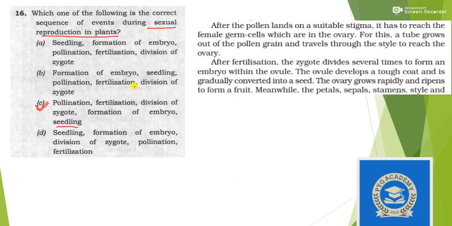The answer is option C, but let's check it. First the pollen lands on a suitable stigma. So pollination is first, yes. Then the pollen grains fertilize with the female gamete. Then after fertilization the zygote divides and forms an embryo, and this embryo develops into a seed. So the answer is option C. This is directly given in the class 10 NCERT reproduction chapter.